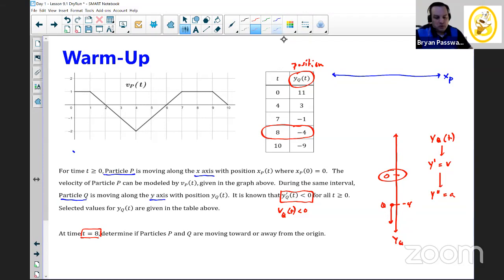Now let's go back to particle P. It's a little bit different because we don't have the position at time 8, but we do have a velocity graph for particle P. So now we get to connect another idea from earlier in the year. Hopefully you're already starting to see how, even if we cover a topic that may not be tested on the exam, we're going to be making a lot of connections, because all of those previous topics that you've learned that are going to be tested on this year's exam are really embedded. And those are the things that drive and help us to build on these new topics.